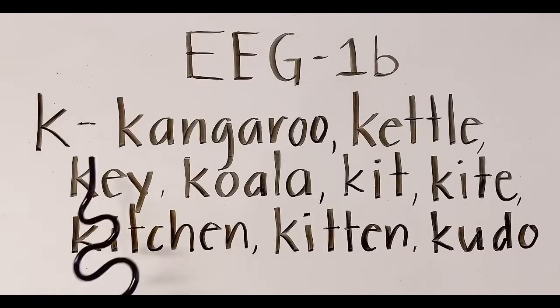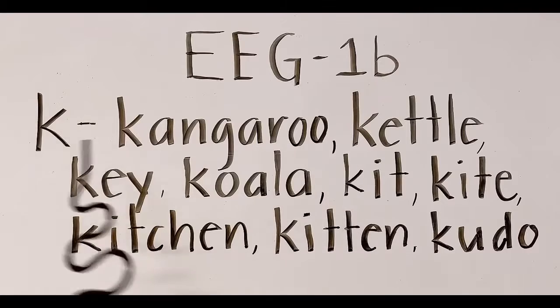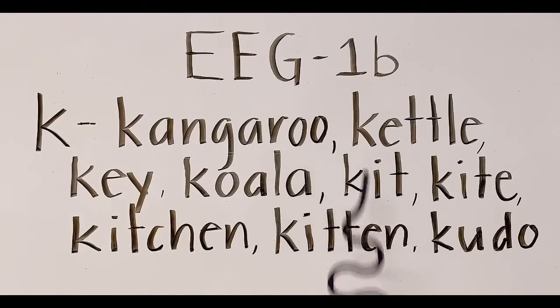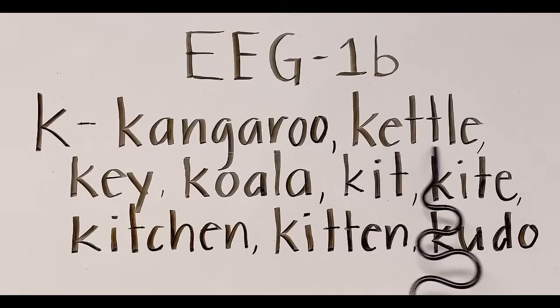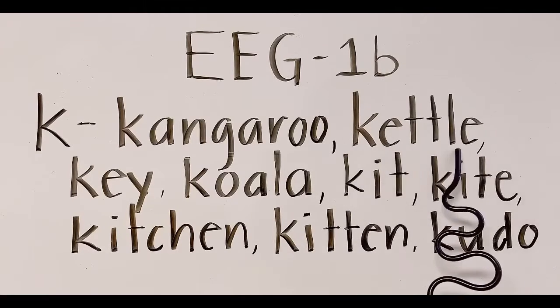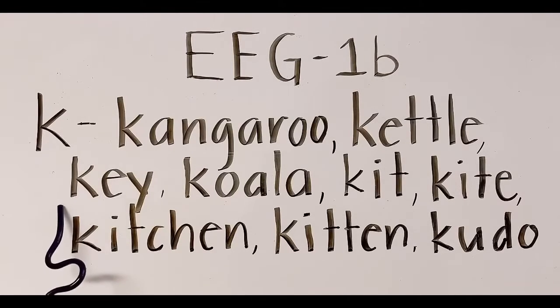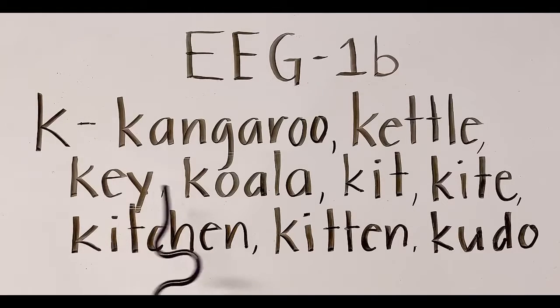Kangaroo. Okay, next one. Cattle. Next. Key. Okay, next. Koala. Next. Kit, kit, kit.